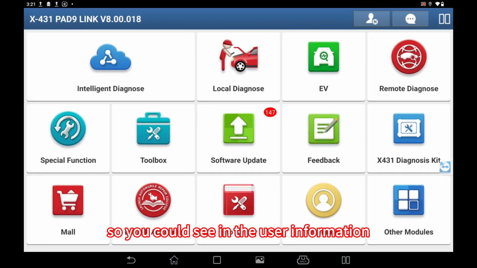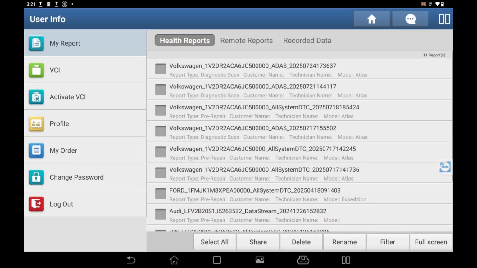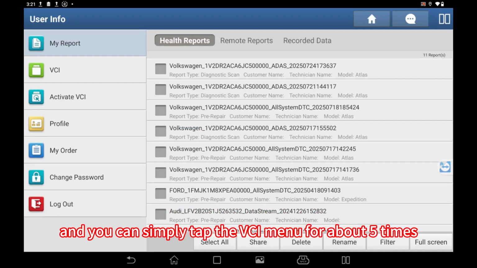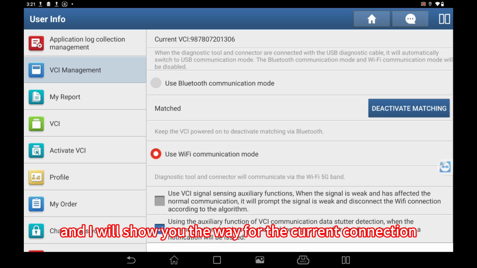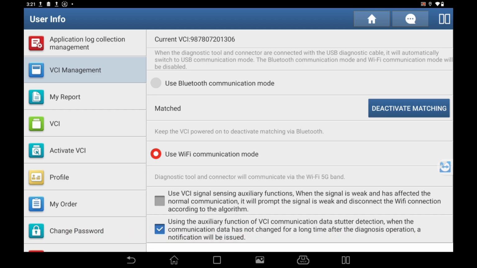So you could see in the user information, there will be VCI menu, and you can simply tap the VCI menu for about 5 times. Then it will appear the VCI management, and I will show you the way for the current connection. The default connection is to use the Wi-Fi communication mode, and here the 2 menu.